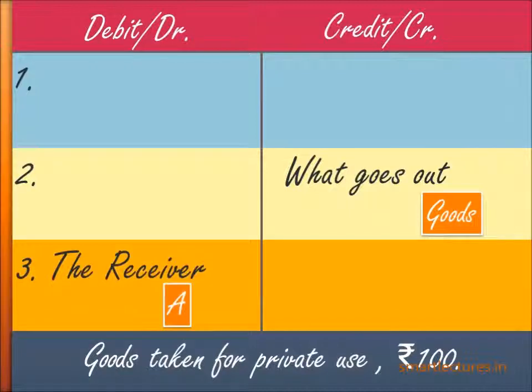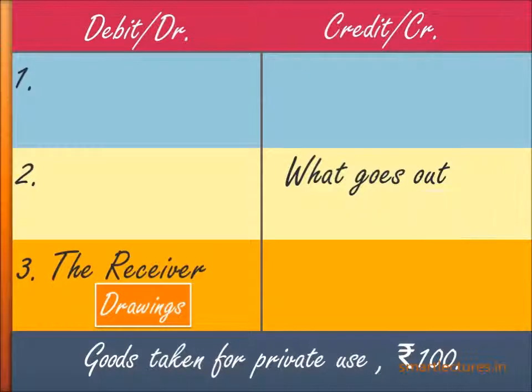On debit side, A means the owner. We cannot use the name of the owner or the name of the proprietor. So replace it by either capital or drawings. Because this is the case of drawings, you cannot write down capital. So replace it by drawings. Now come to the credit side. Goods.